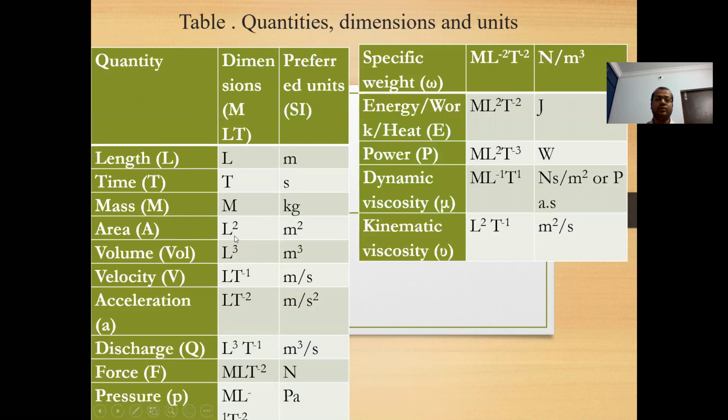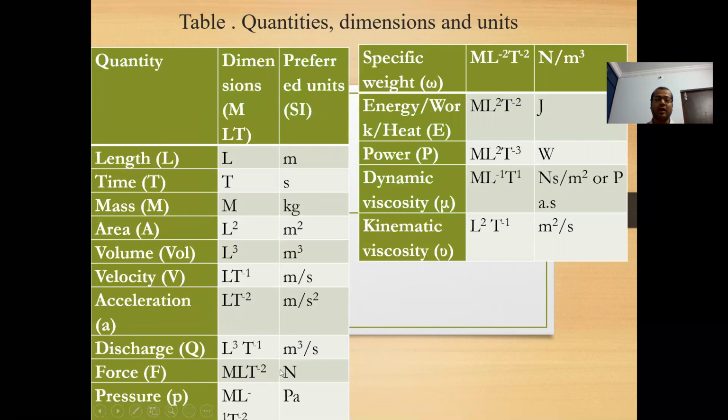For example, area. So area will be L square. Similarly, volume is L cube. Velocity is what? Distance by time, L T to the power minus 1. Acceleration is velocity by time, L T to the power minus 2. Discharge is a new term. Discharge is volume per unit time. Suppose somewhere we have to find the rate of flow. What is the rate of flow? That means how much volume of any fluid is flowing per unit of time. So dimensionally we can write it as L cube T to the power minus 1,